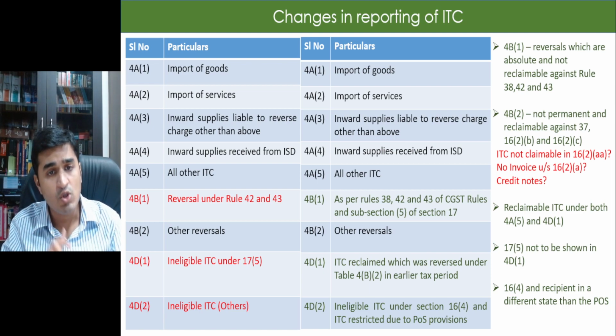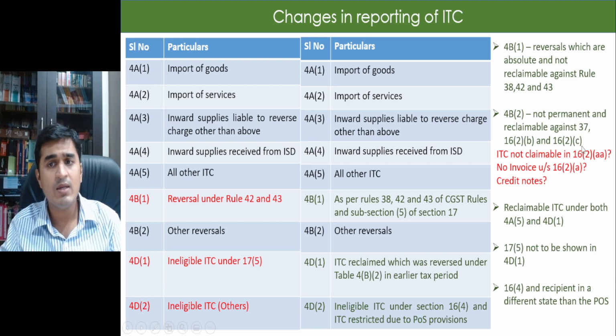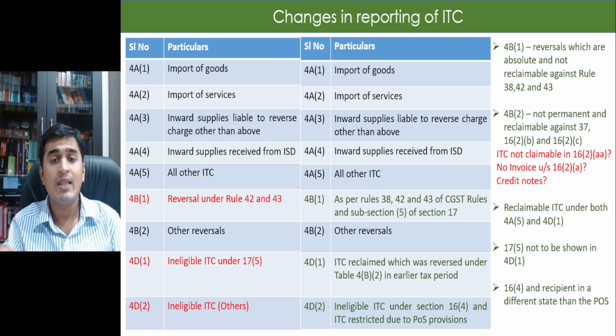If the invoice is not appearing in 2B, in my humble view, we don't need to take the ITC of that at all. Why? Because they are talking about 16.2B, 16.2C, but not 16.2AA, which is the newest condition. 16.2AA is the latest condition which has been inserted, that the invoice should be appearing in my 2A or 2B. If the invoice is not appearing, please don't take the ITC in the first place. Also, if you have not received the invoice in the first place, that means that you are not in possession of the invoice.